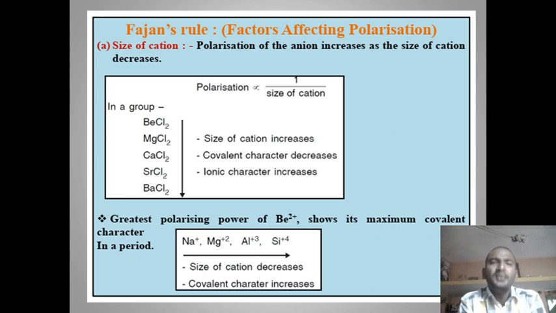So BeCl2 will have more covalent character because the size of the cation is very small in BeCl2. The size of the cation in BaCl2 is more, so there will be less polarization in BaCl2. That means BeCl2 will consist of more covalent character and BaCl2 will consist of more ionic character.